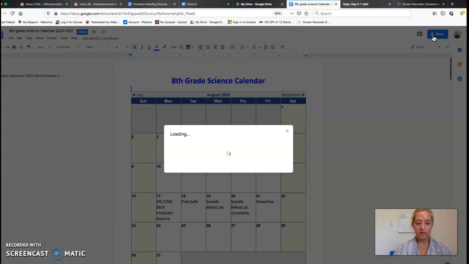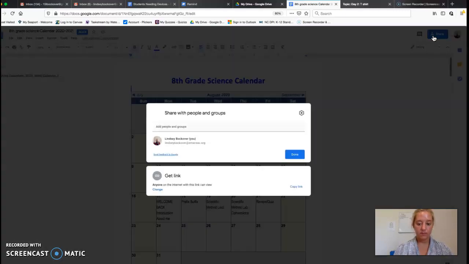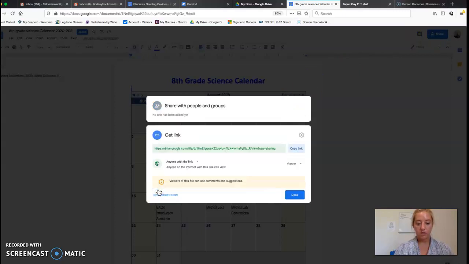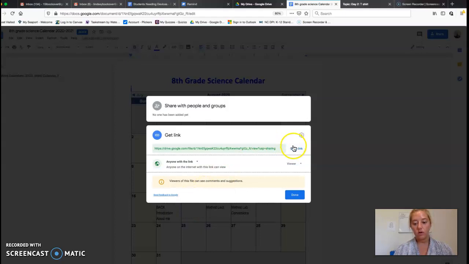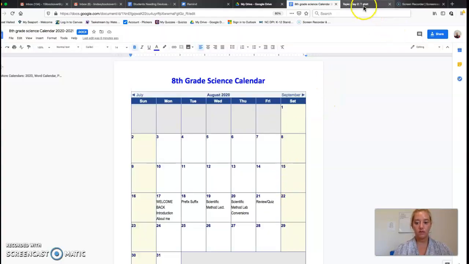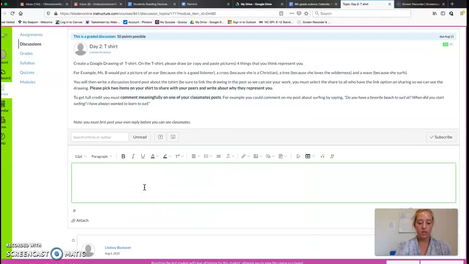and instead of sharing it individually with each of your classmates, you are going to go to get the link at the bottom, click change because it's restricted right now, then you're going to go to this little arrow right here. Yours will say Emory Charter School, like that, and you're going to make sure that the one that is checked is anyone with the link. Then you're going to copy the link, you're going to push done, you're going to go back to your Canvas discussion board, and you're going to paste the link right there, just like I did. Then you're going to continue writing whatever it is you have to say in the post.